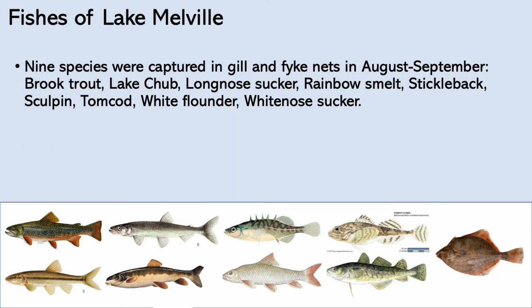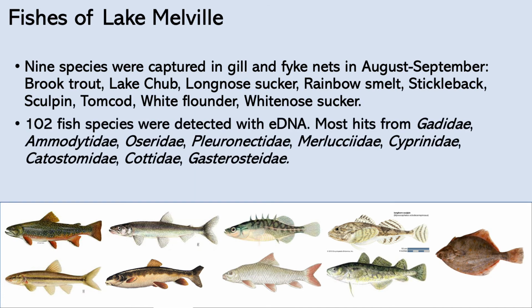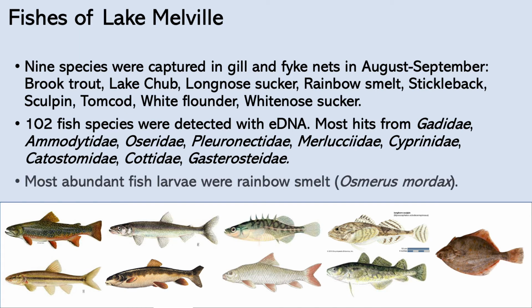We captured 9 fish species in the gill and fish nets that were deployed in August and September. And we also got the signal of 102 fish species with the eDNA, of a very diverse group of families. The most abundant fish larvae that were collected were rainbow smelt. They were virtually the only species that were captured in terms of ichthyoplankton during our summer surveys.